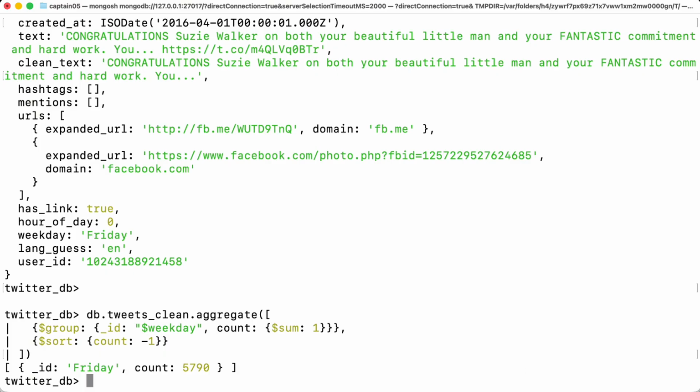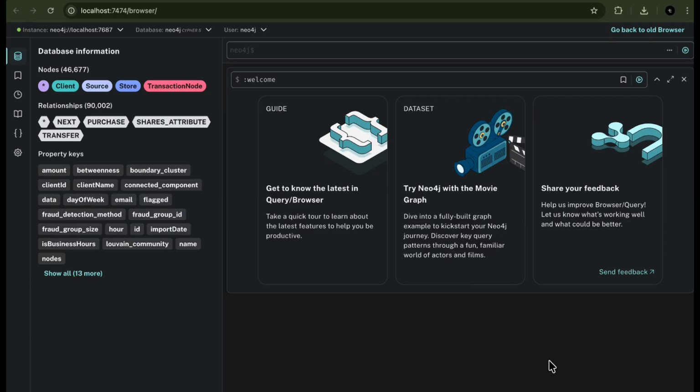Now, let me show the Neo4j fraud detection system, which is the main part of this assignment. I'll demonstrate the graph database I built and the queries I ran.